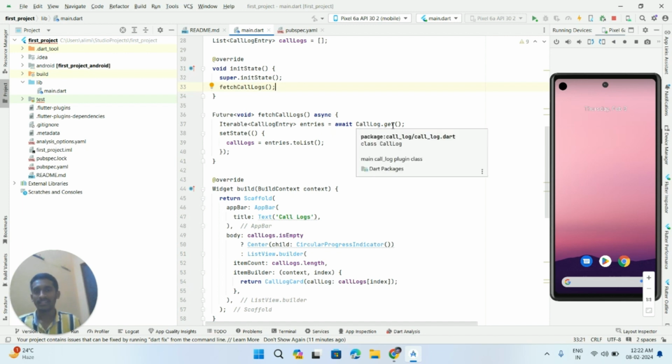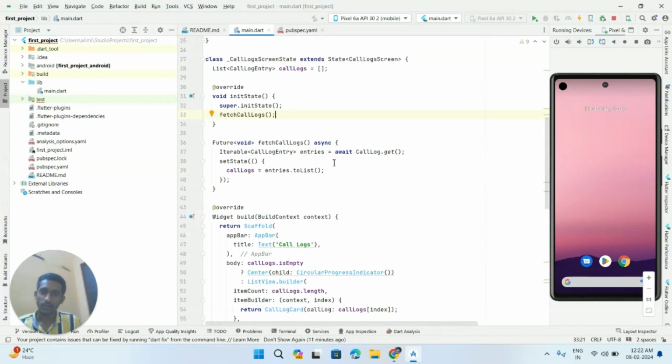The CallLog dot get fetches the call log information, and it pauses performing this operation until the call log information is fetched. Once the call log details are fetched, we convert them into a list and perform some operations.